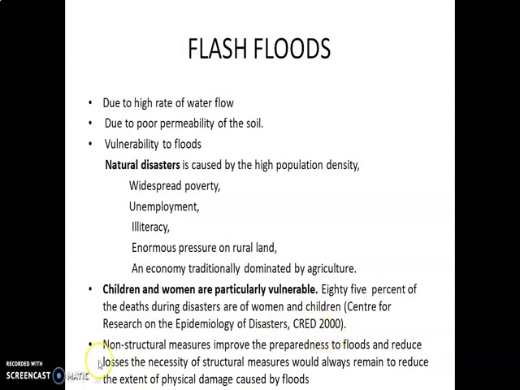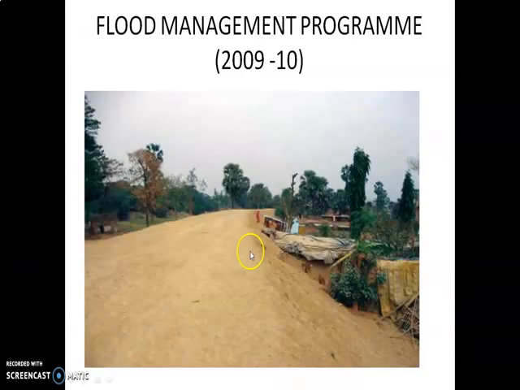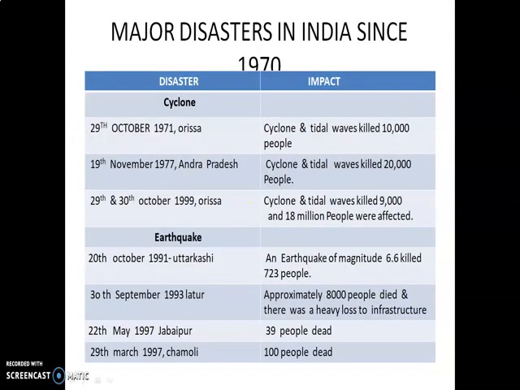Next one, non-structural measures improve the preparedness for floods and reduce loss. The necessity of structural measures would always remain to reduce the extent of physical damage caused by floods. Next one, this is a diagram representing floods only. Flood management program in the year 2009 to 2010. Major disasters in India since the year 1970. You have to see disasters in two columns: one is the disaster, another one is the impact.